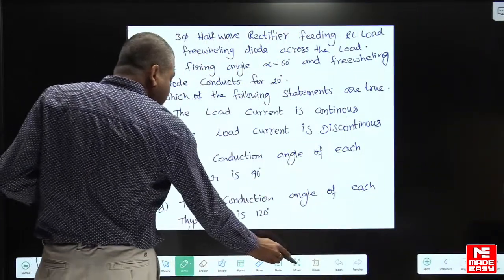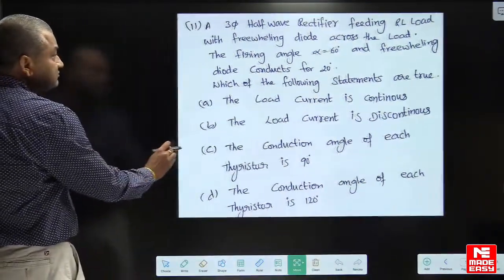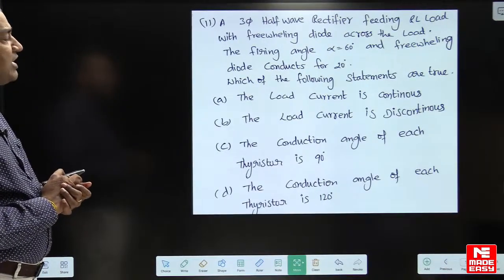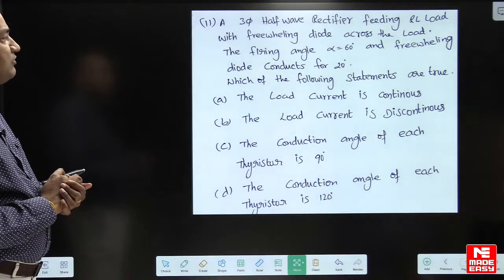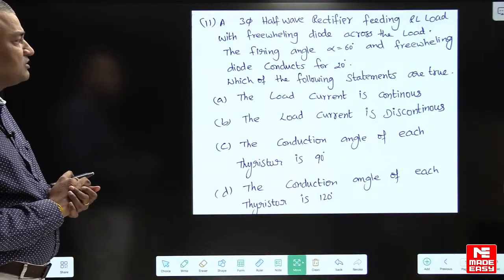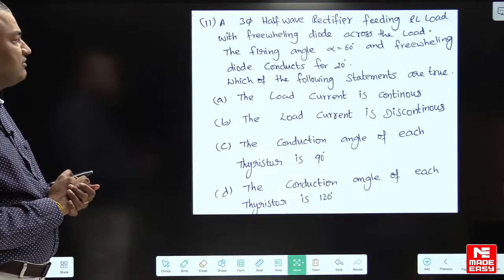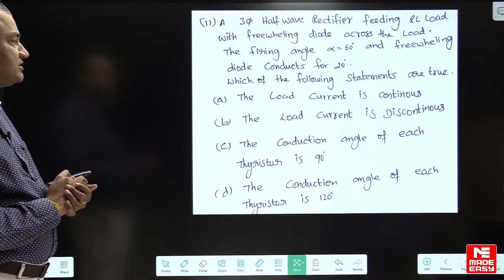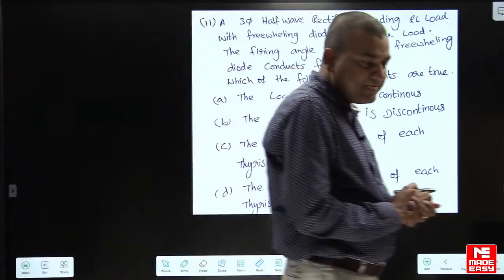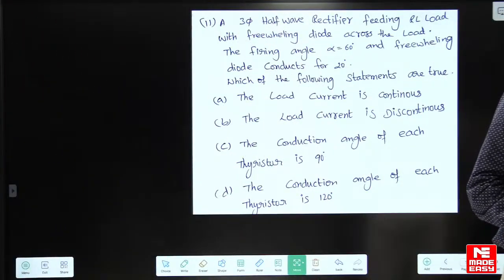Yes, all of you go through this question. A three-phase half-wave rectifier feeding an RL load with a freewheeling diode across the load. Firing angle alpha is equal to 60 degrees and the freewheeling diode conducts for 20 degrees. Which of the statements are true? Yes guys, it is a very wonderful question. All of you try to answer this.